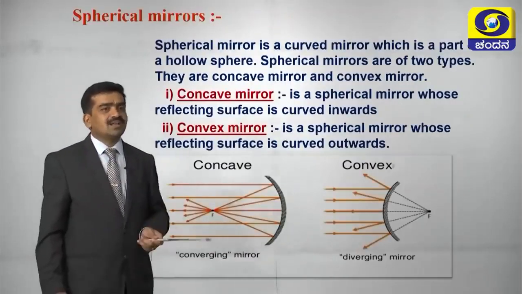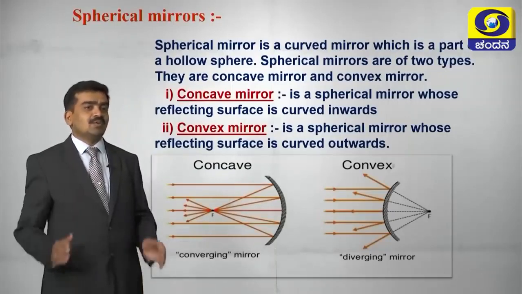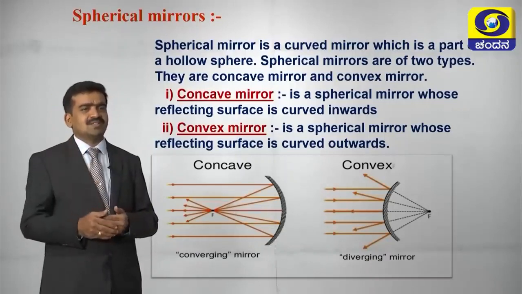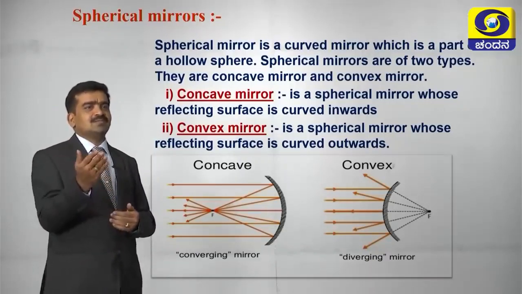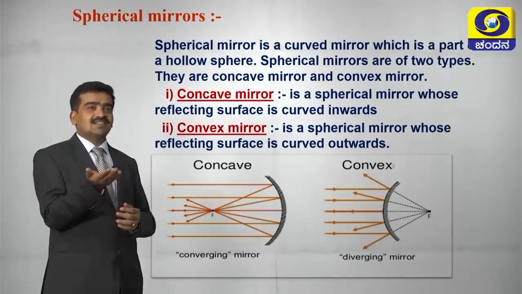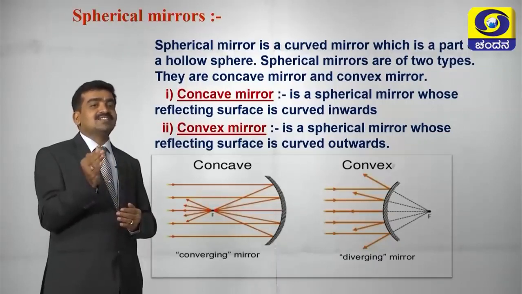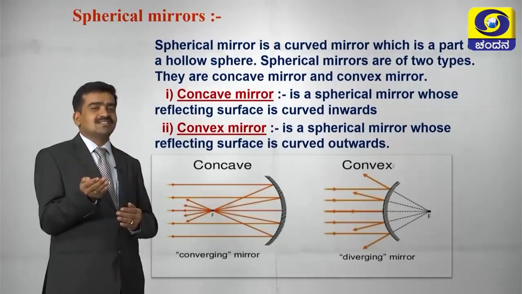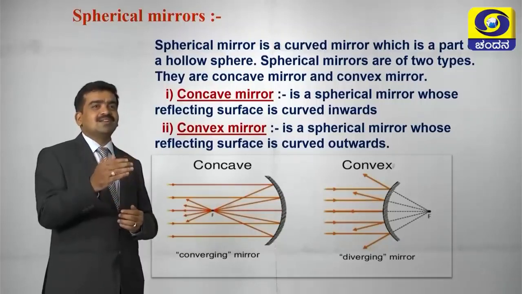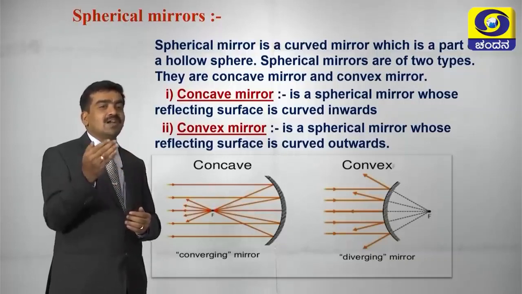Let us come to the spherical mirrors. What are spherical mirrors? You know about plane mirror. It is having a plane surface. What about spherical mirror? If it is curved, then it is a spherical mirror. Or if the mirror is a part of the curved surface of a sphere, it will be a spherical mirror. A spherical mirror is a curved mirror which is a part of a hollow sphere.